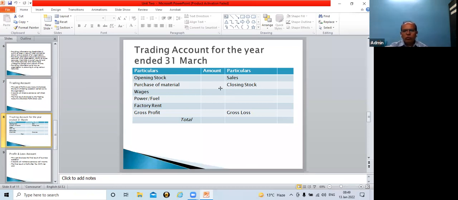Once you note down this point, then take the total of debit side as well as credit side. Now, if your debit side is lower and credit side is higher, then there will be gross profit. The difference amount will be indicated as gross profit. Vice versa, suppose if your debit side is higher and credit side is lower, means your income is lower and expenses are higher. So there will be loss. That loss will be shown on credit side, gross loss. And this way we close trading account. Once we calculate either gross profit or gross loss, then it will be carried forward to the next account, that is profit and loss account.